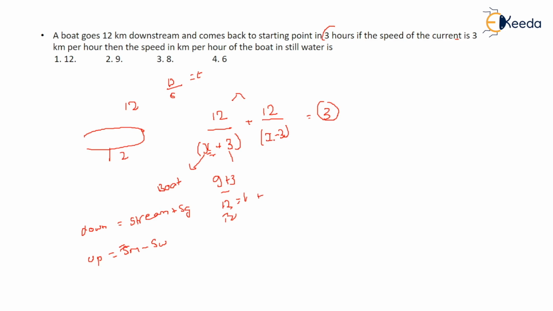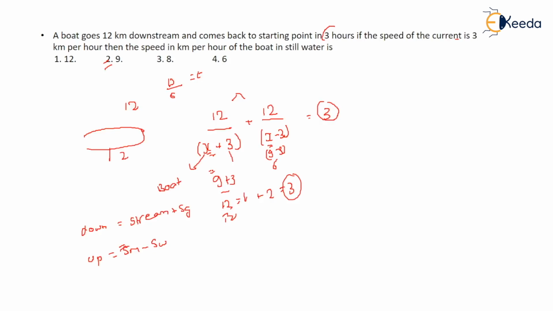So 1 plus 12, I have to think a number, right? So I thought it is 9. 9 minus 3, what it comes out to be 6. So 12 by 6 means 2. So addition of this comes out to be 3. Your value of x is 9. Okay, 9. We assume here 9. So this is how you have to solve.